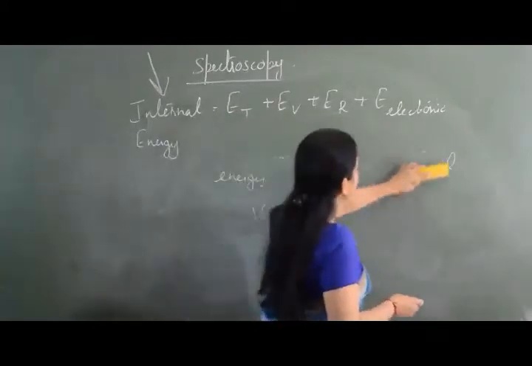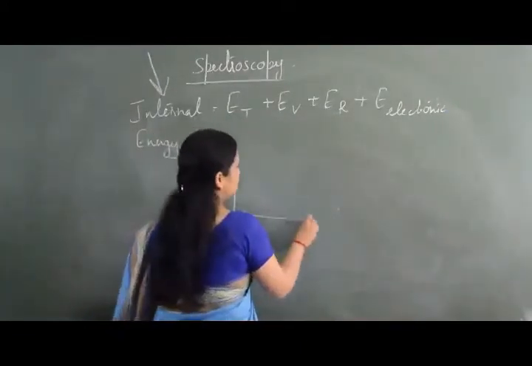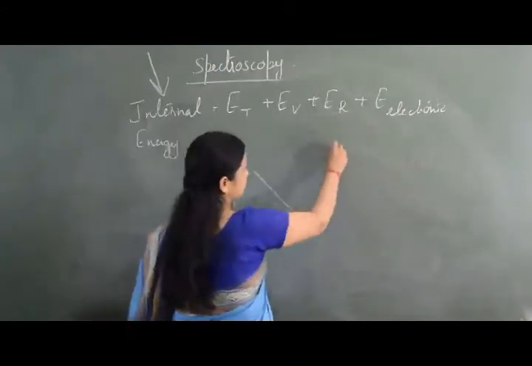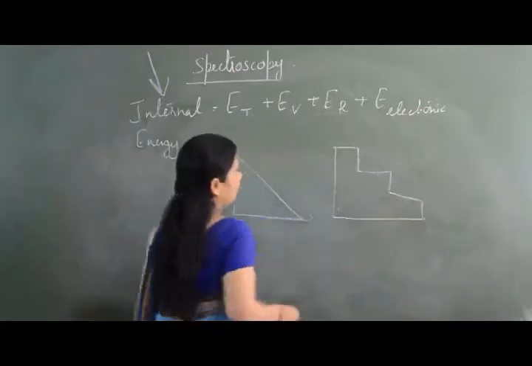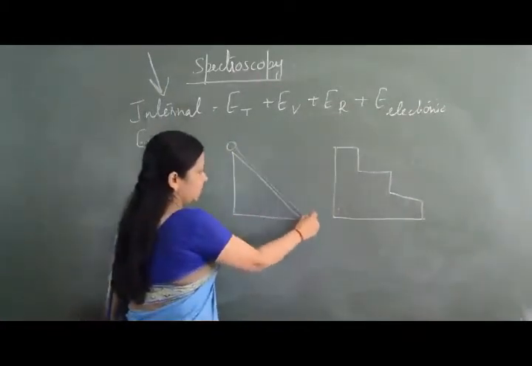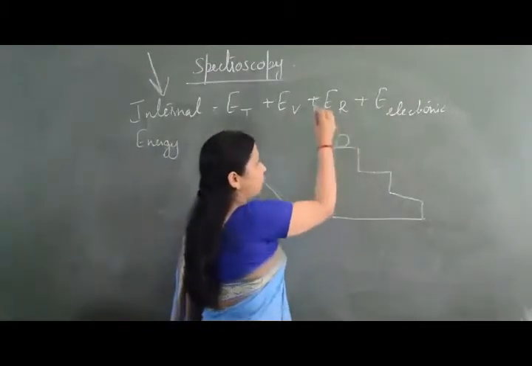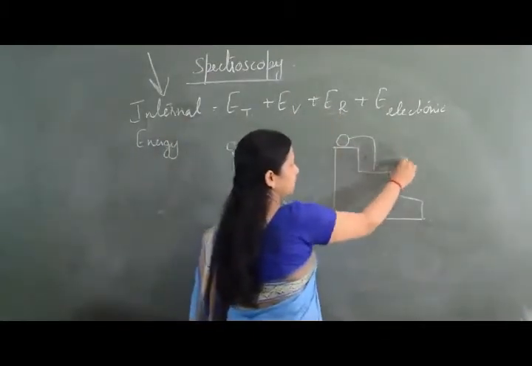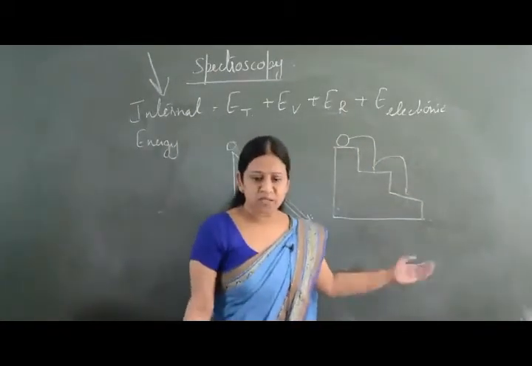So by quantization we mean, suppose this is a structure and the other structure is this. If I roll a ball here, it will move continuously. This is a classical concept. But if I have a ball here, it is going to fall down here and then fall down here. So this is the concept of quantization.